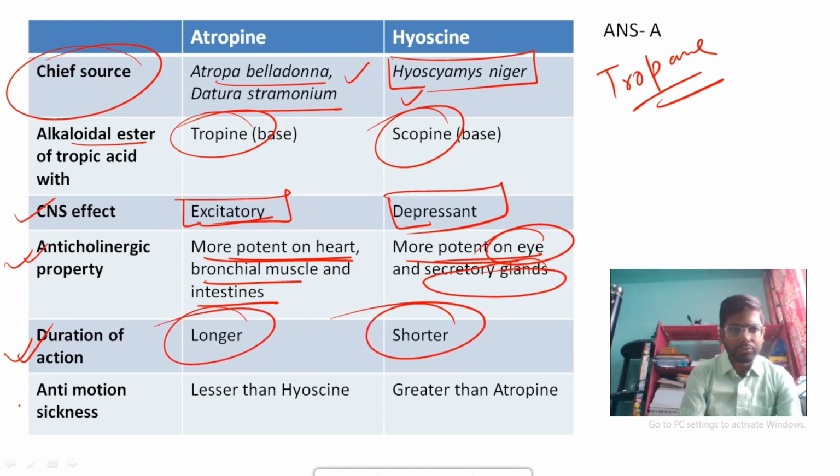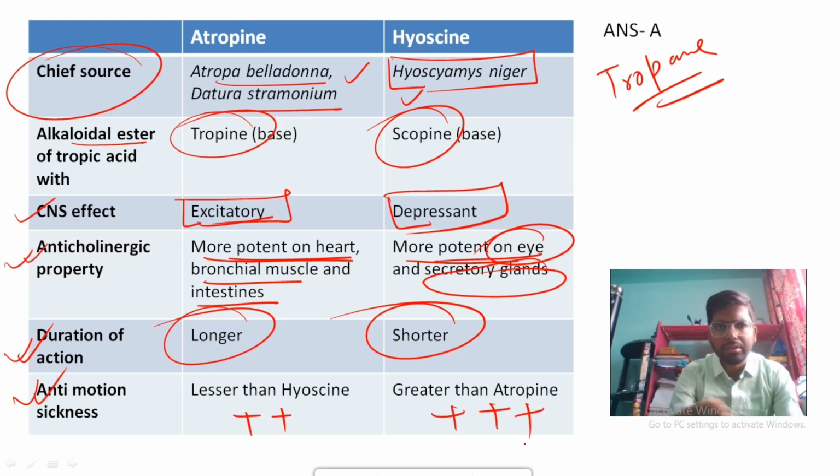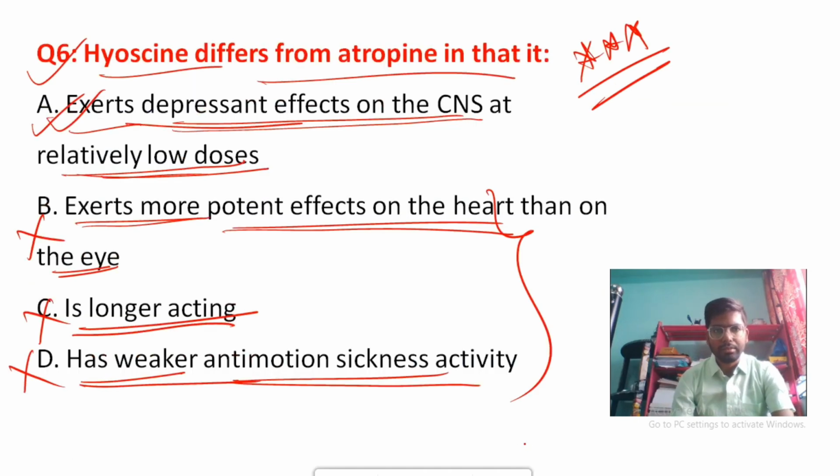Anti-motion sickness: atropine produces a lesser amount of anti-motion sickness than hyoscine. So in this question your answer will be option A. If you don't understand the difference between hyoscine and atropine, you can't solve this question easily.